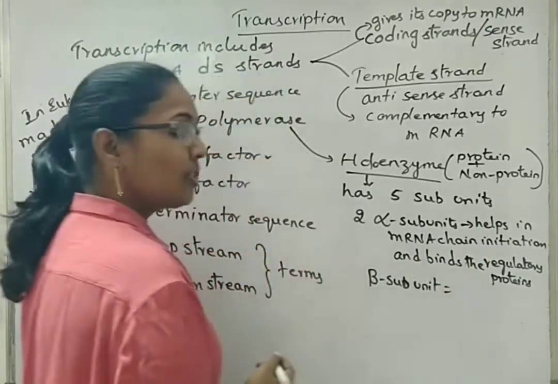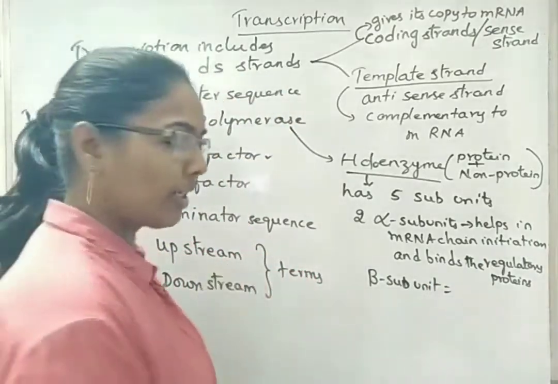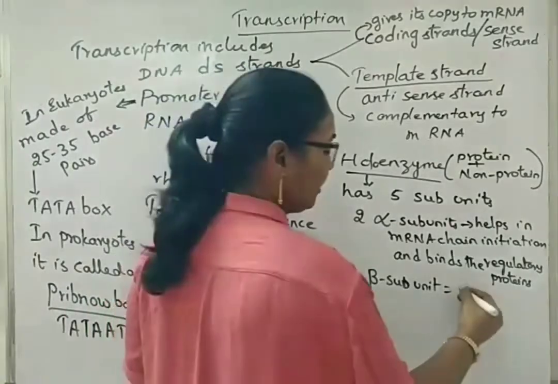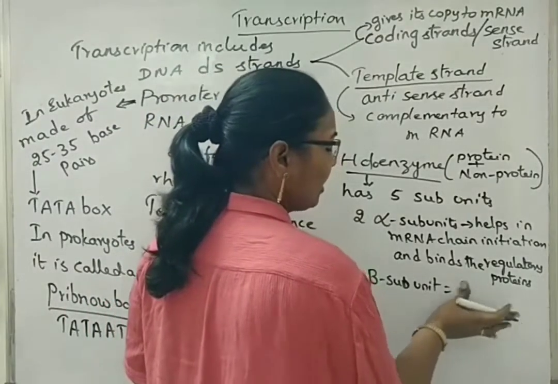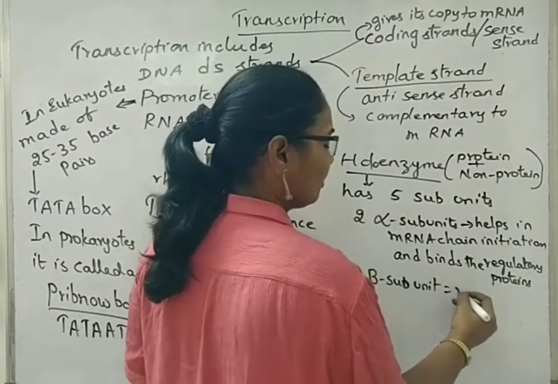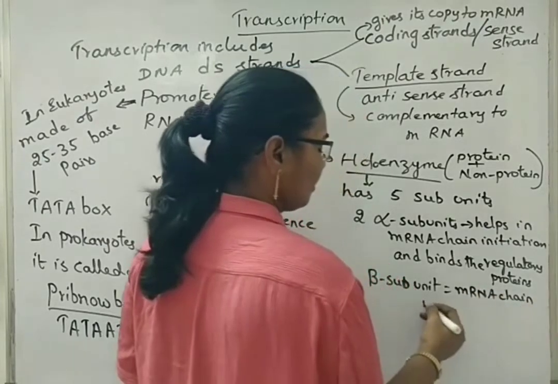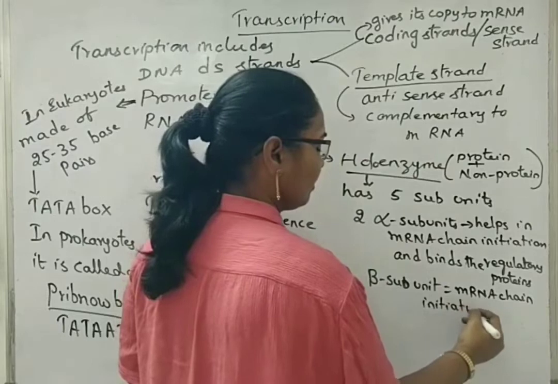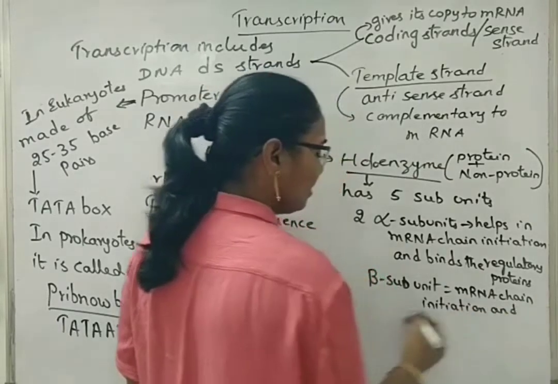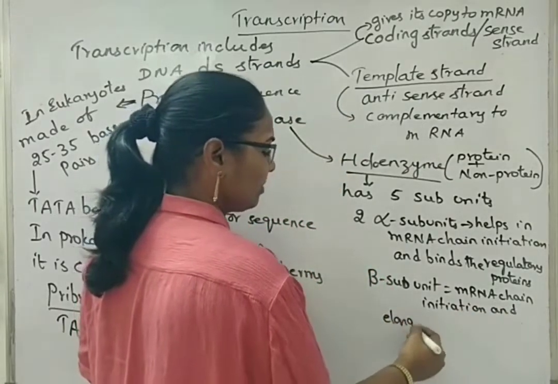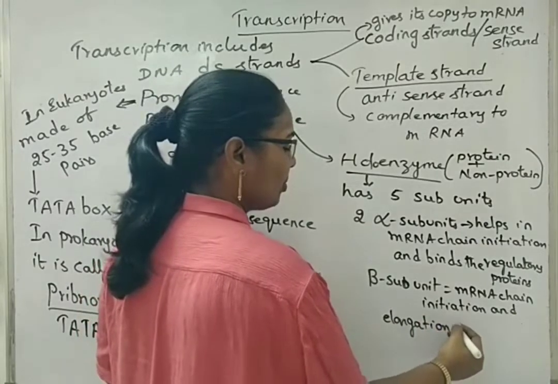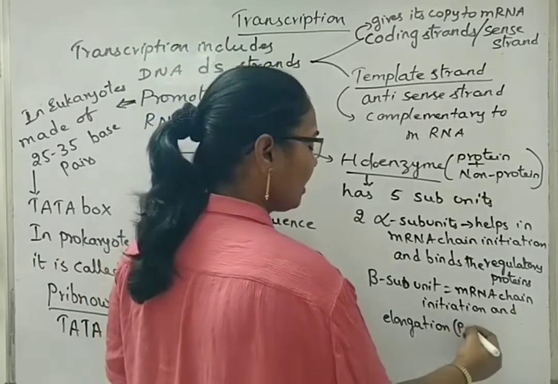It also helps in chain initiation and chain elongation, nothing but polymerization. What chain? mRNA chain initiation and elongation. This elongation term we also use with the polymerization term.